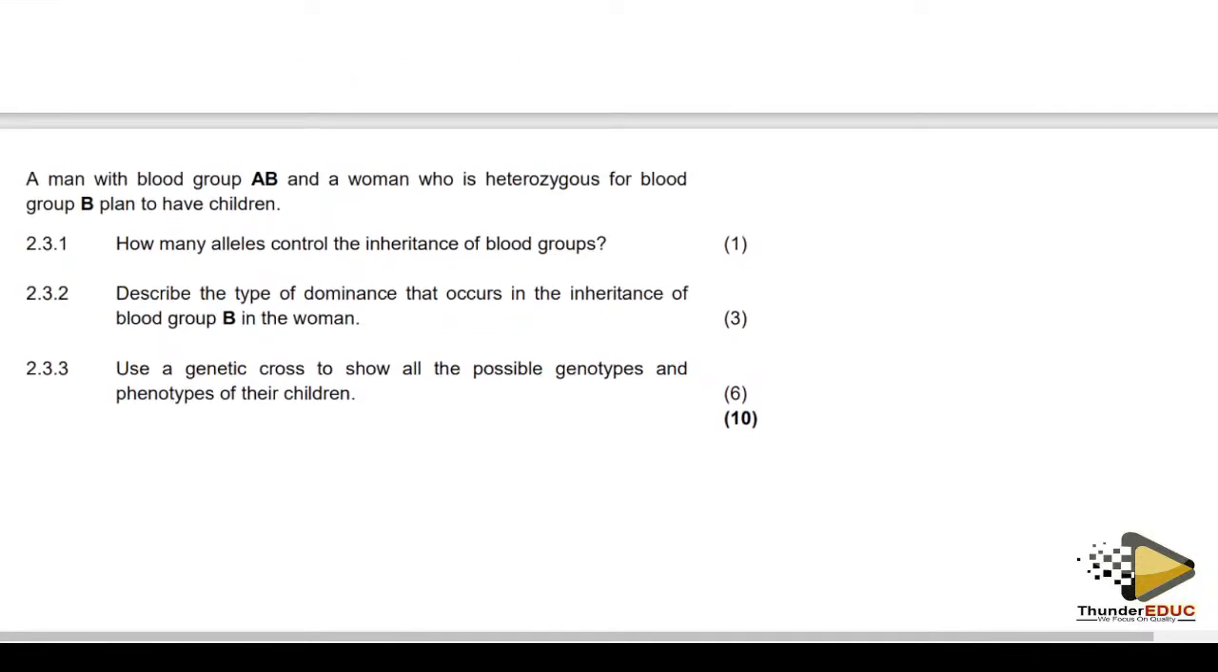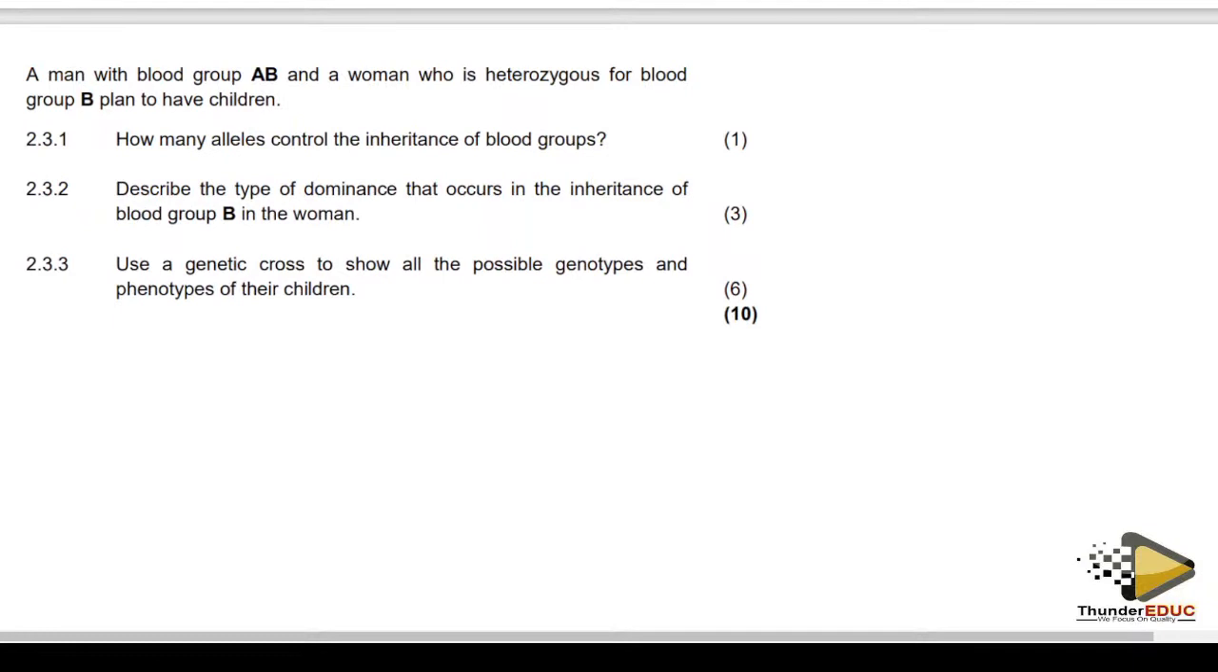Okay. The next question is about the blood group. The reason why I put this question is because people have challenges with blood group. A man with blood group AB and a lady who is heterozygous for blood group B plan to have children. How many alleles control blood groups?